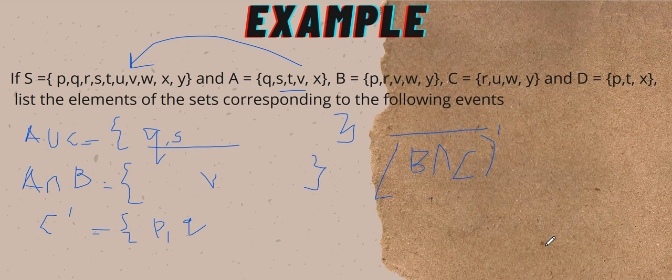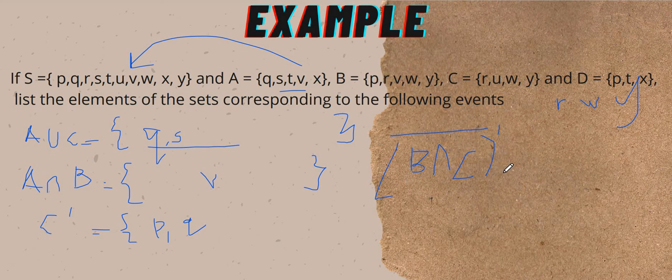Okay, B intersect C. I do B intersect C first, so it means that what is common: R, W, and Y. So they have R, W, and Y. So that's one. This one is B intersect C. But our question wants B intersect C complement.